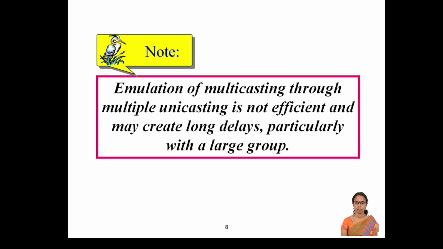So emulation of multicasting through multiple unicasting is not efficient, because when we want to forward a data packet to a larger set of groups, usually we need to put all the nodes into a specific group, and all nodes will get the data packet through multicasting. But we cannot reach this with the help of multiple unicasting.